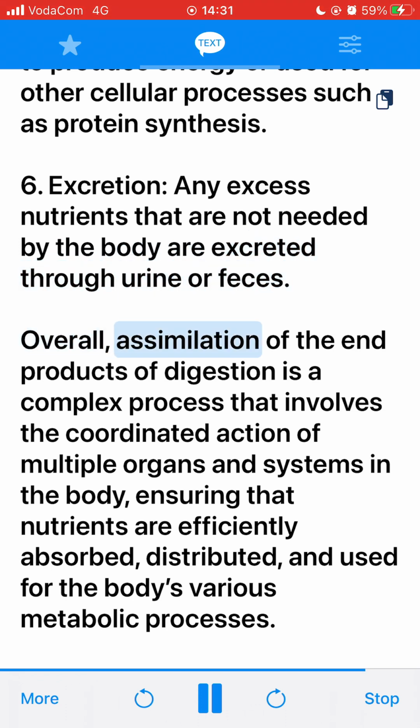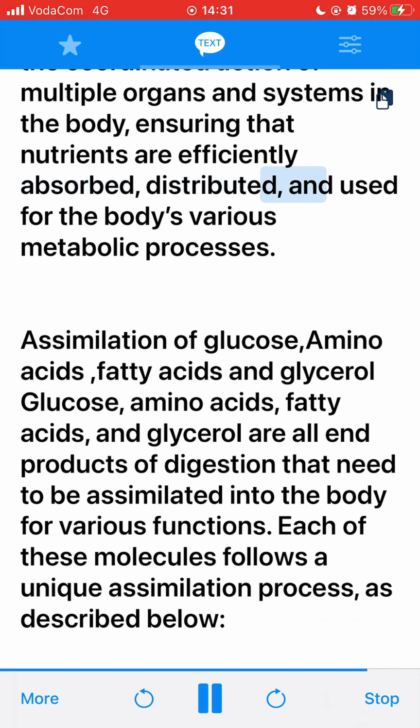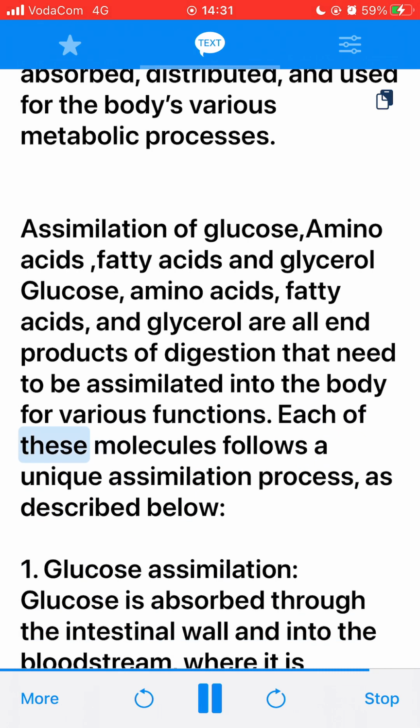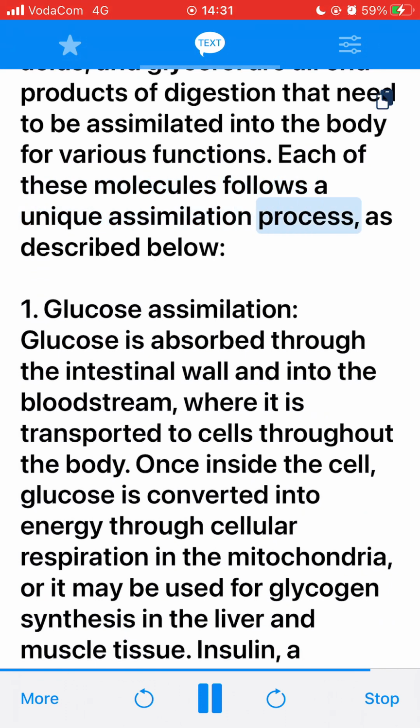Overall, assimilation of the end products of digestion is a complex process that involves the coordinated action of multiple organs and systems in the body, ensuring that nutrients are efficiently absorbed, distributed, and used for the body's various metabolic processes. Assimilation of glucose, amino acids, fatty acids and glycerol. Glucose, amino acids, fatty acids, and glycerol are all end products of digestion that need to be assimilated into the body for various functions. Each of these molecules follows a unique assimilation process, as described below. 1. Glucose assimilation. Glucose is absorbed through the intestinal wall and into the bloodstream, where it is transported to cells throughout the body.